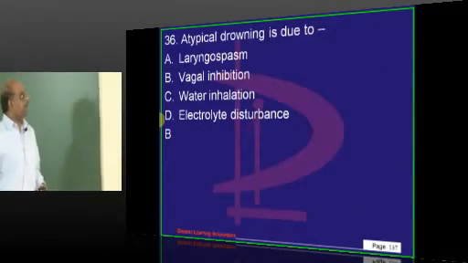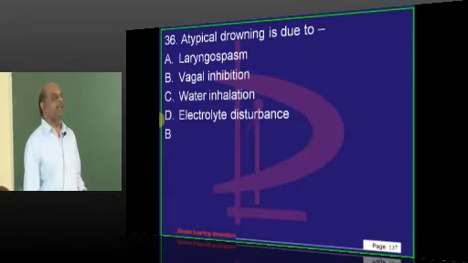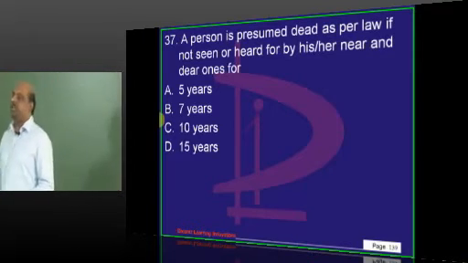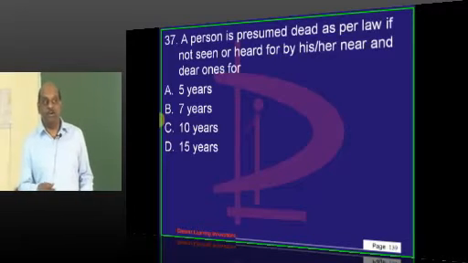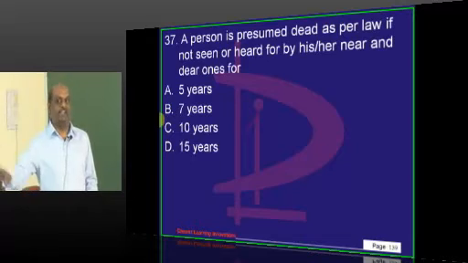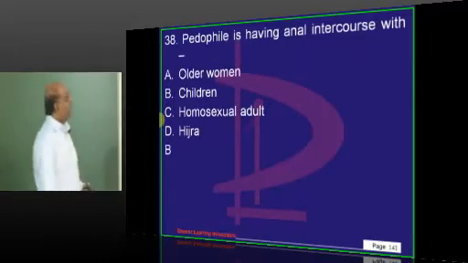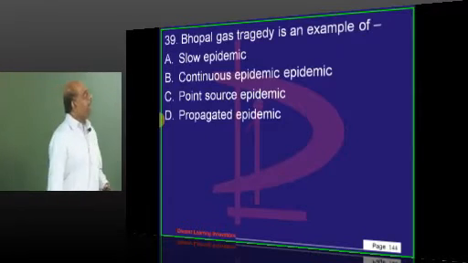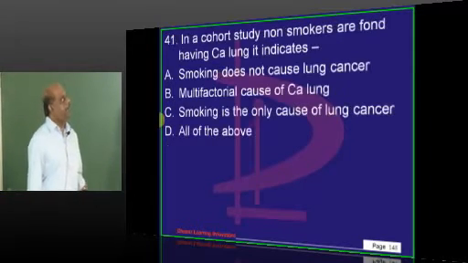Now atypical drowning means when the vagus blocks the heart, it is not by swallowing water and people dying. According to the law, if you don't see your friend for 7 years, treat him as dead. Maybe in view of Facebook, Twitter and social media, not hearing about him for 1 week is also equivalent to death. Right? So you need to be quite sure. A pedophile typically will be having intercourse with children. Bhopal gas tragedy is a point source, similar groups, comparability.